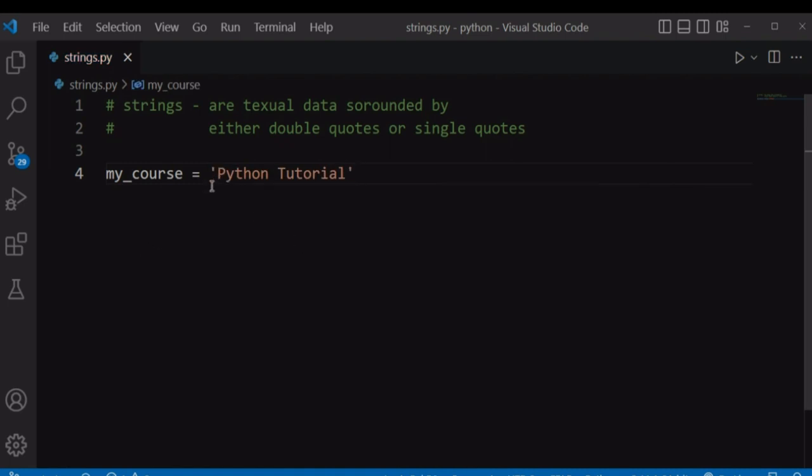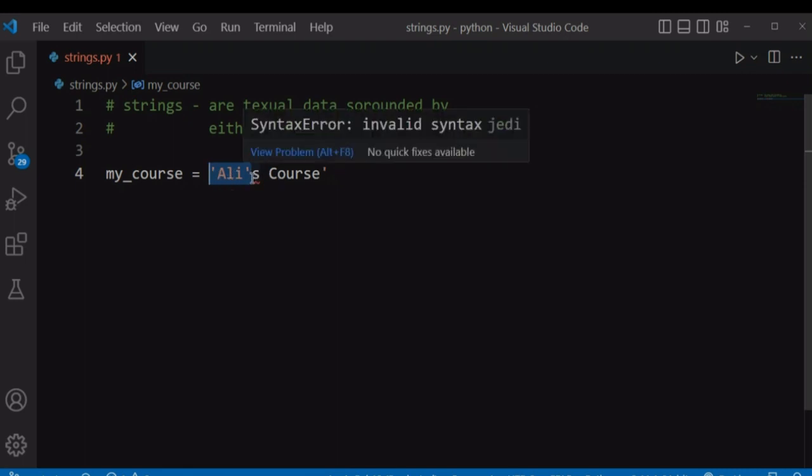Let's consider a case where we want to use apostrophe within our string. Let's say, for example, Alice's course. We want to have apostrophe before the S, and if you want to have apostrophe within a single quote string, we'll have to tell Python that we have not ended our string here, because Python will think that you have ended your string here and the rest is an invalid code giving you a syntax error. So, there are multiple ways you can do that.